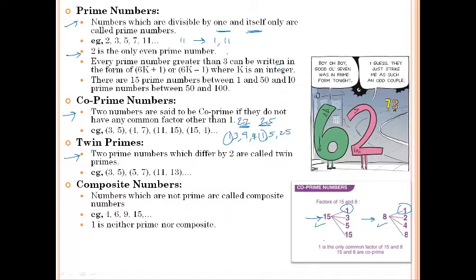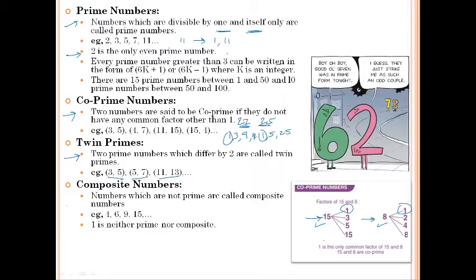So 3 and 5 have a difference of 2, and they both are prime numbers. Similarly 5 and 7, 11 and 13. As you go further, you find pairs of primes with a difference of 2. Those are called twin primes.